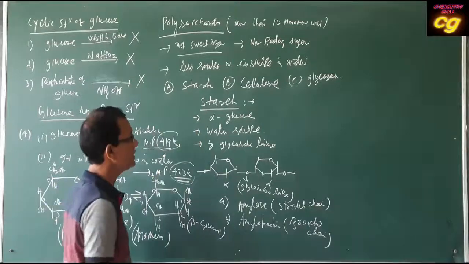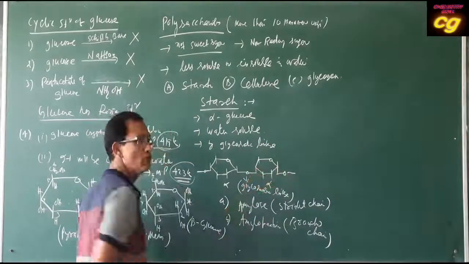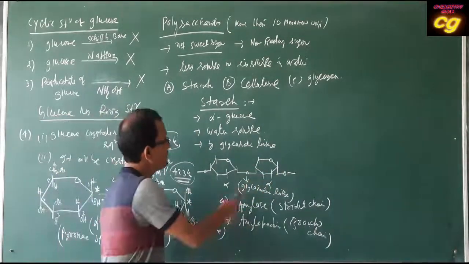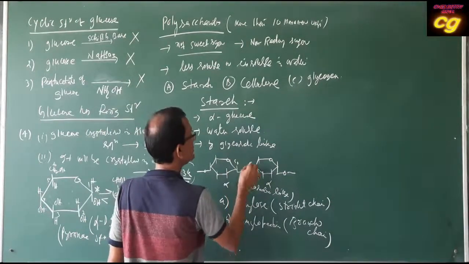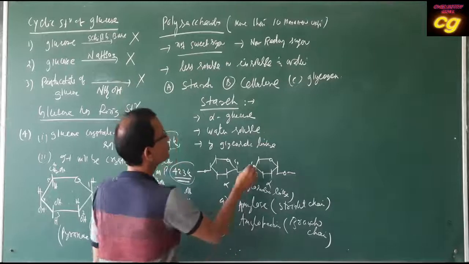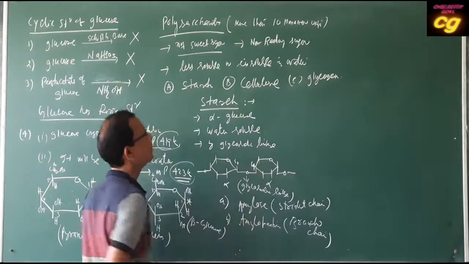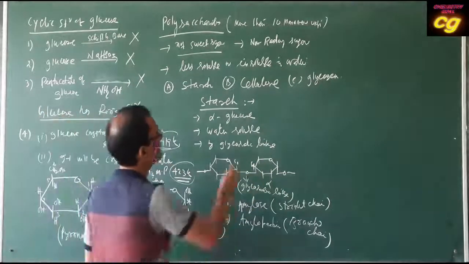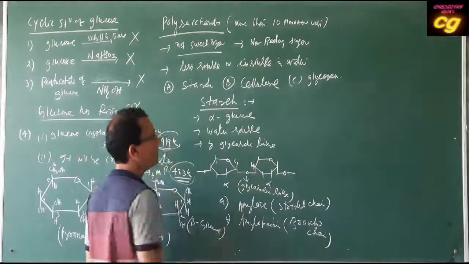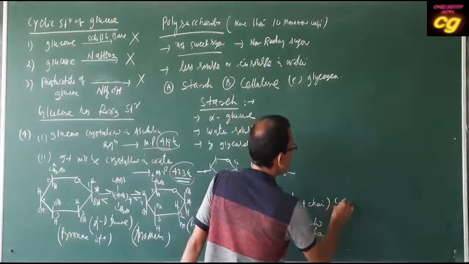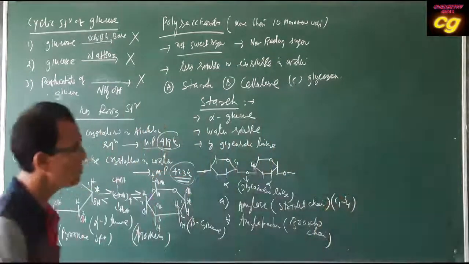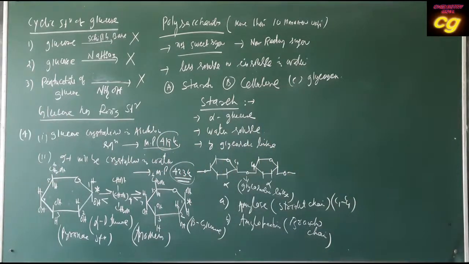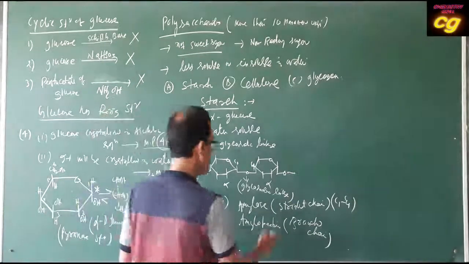The straight chain alpha glucose is joined like this. Suppose this is carbon number C1, this is carbon number C4. So in amylose, this is a C1 C4 linkage. C1 attached to C4.